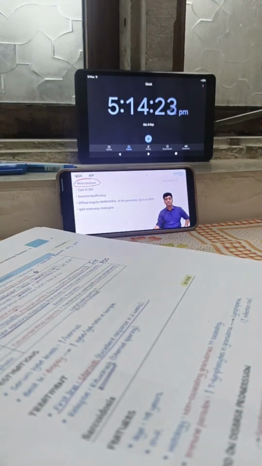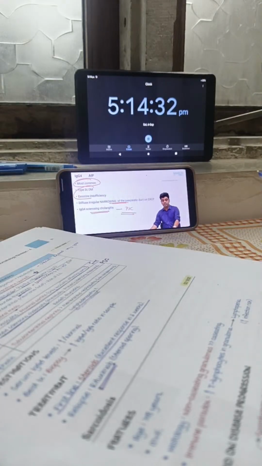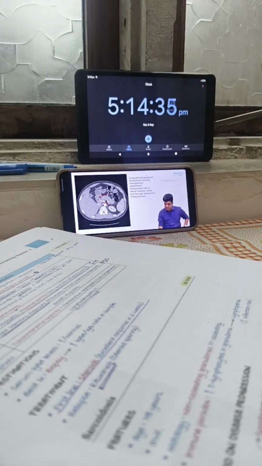IgG4 related disease, type 1 autoimmune pancreatitis. Can it produce exocrine and endocrine dysfunction? Yes, exocrine and endocrine. Irregular shaped dilatation of the pancreas, and it has got some primary borders. Okay, that is due to irregular ductal dilatation. It almost looks like this.